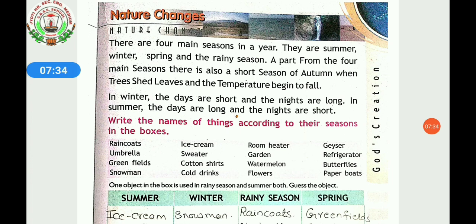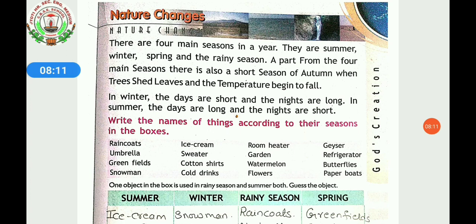Apart from the 4 main seasons, there is also a short season of autumn, when trees shed their leaves and the temperature begins to fall. Autumn season comes for a very short time. In this season, the trees shed their leaves. In winter, the days are shorter and the nights are longer. And in summer, it is opposite. The days are longer and the nights are shorter.